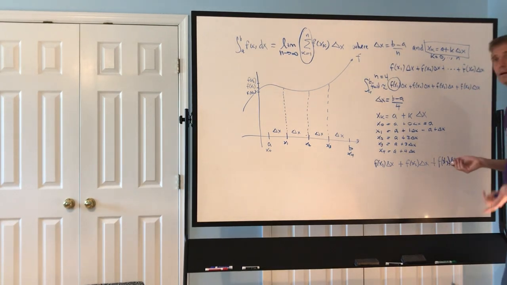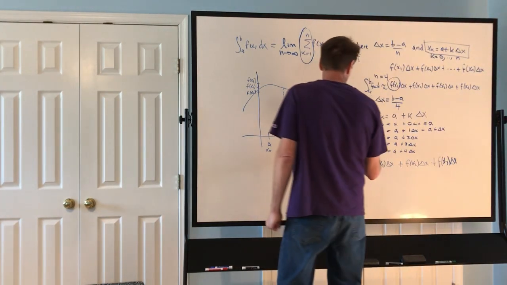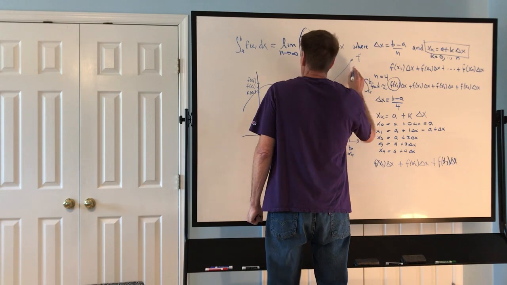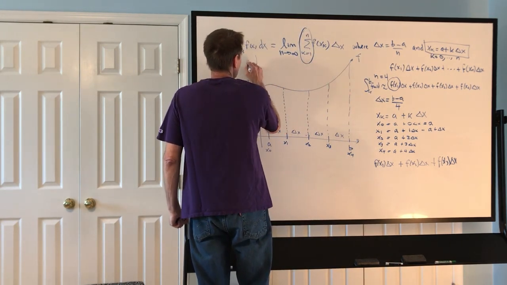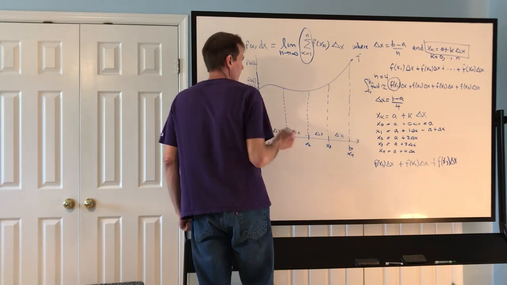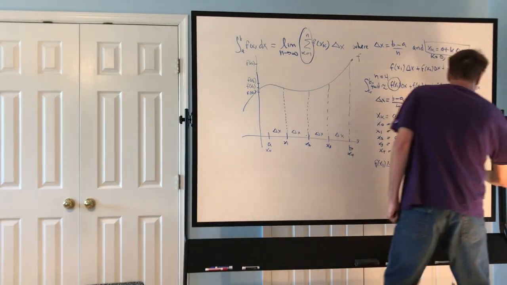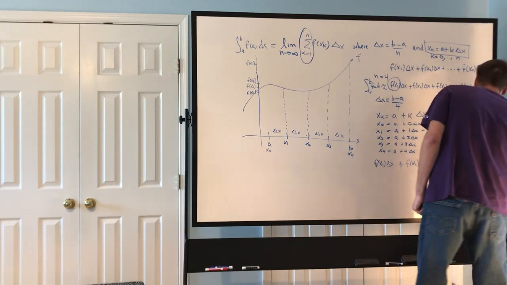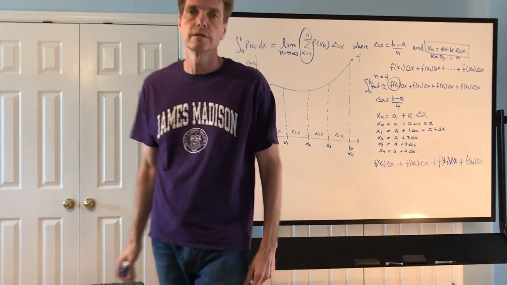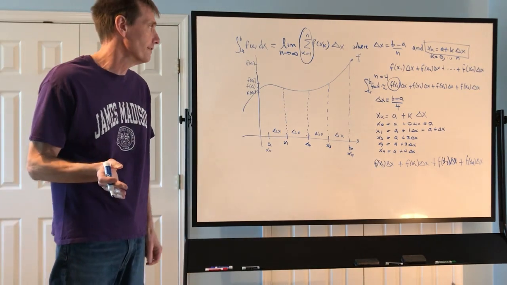And we multiply that times delta x. And then we do the last one. And we plug that into the function, and here's f of x4. We plug that into the function and multiply times delta x, and there's our approximation to the definite integral.